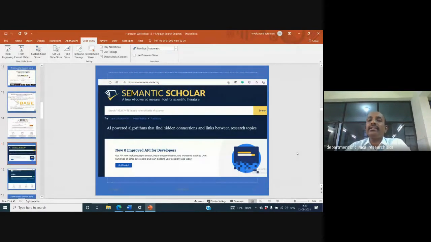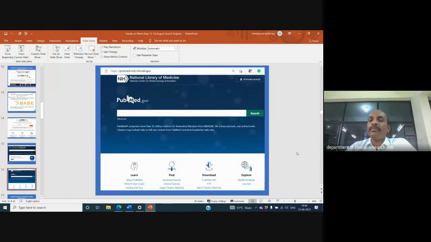And we do have a very recent, the youngest search engine, that is Semantic Scholar. This is basically an artificial intelligence powered search engine, which is going to grab the literature from various websites. And PubMed, which all of you know, because the majority of healthcare professionals go to PubMed and search what they want. You do have a simple search, you do have advanced search.